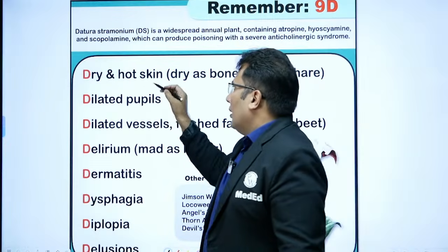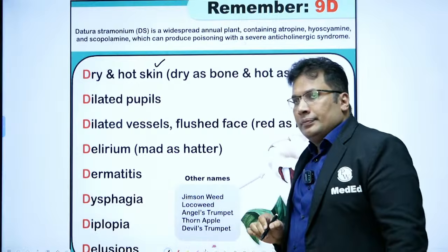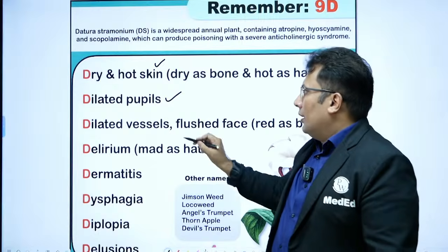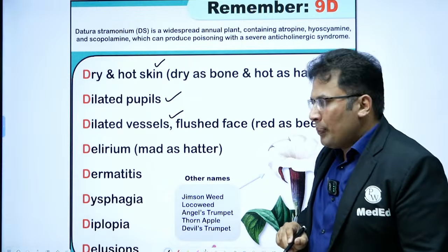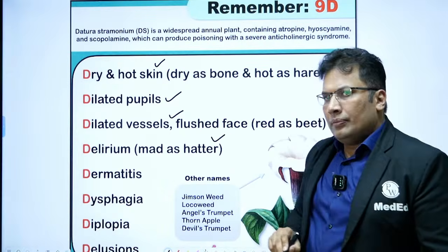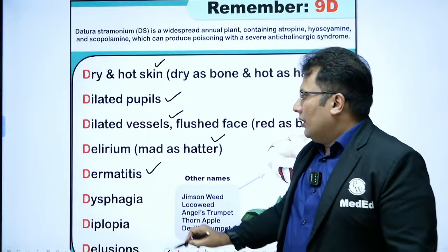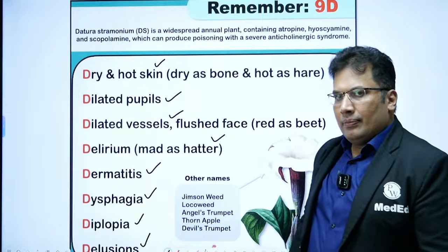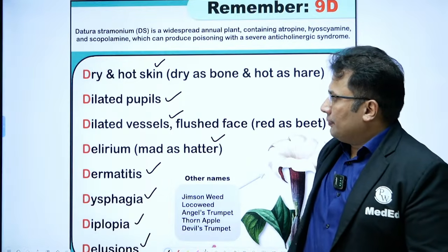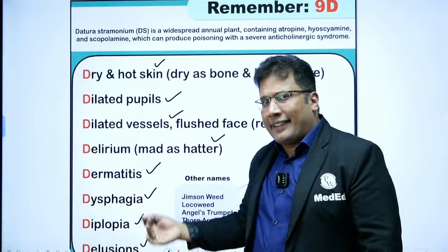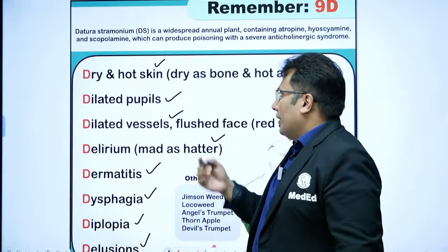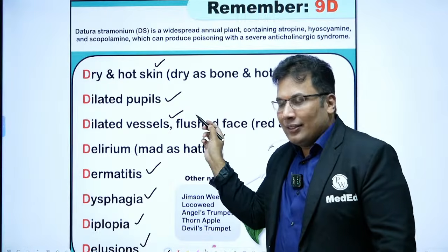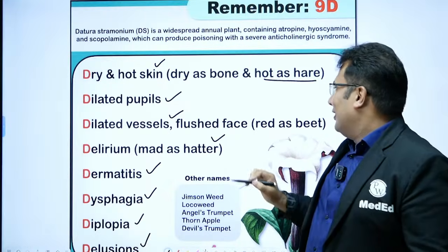D for dry hot skin, dilated pupil, dilated vessel, delirium, dermatitis, dysphagia, diplopia, delusions. Sometimes there can be death also. And the other mnemonic is: dry as a bone, hot as a hare, red as a beet.